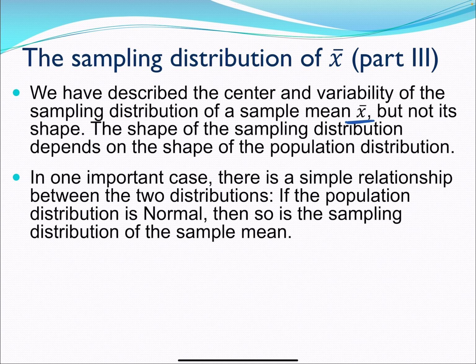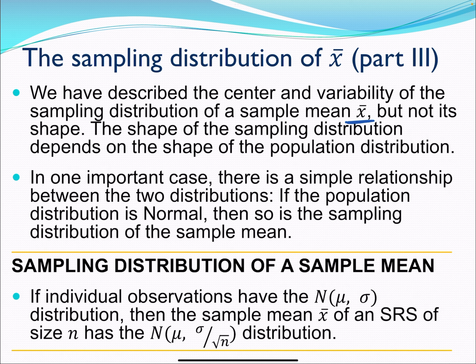So there is a simple relationship between the two distributions. If the population distribution is normal, then so is the sampling distribution of the mean. And if individual observations have the normal distribution mu, sigma, then the sample mean X bar of a simple random sample of size n has the normal distribution mu, but the standard deviation changes to be sigma divided by square root of n.